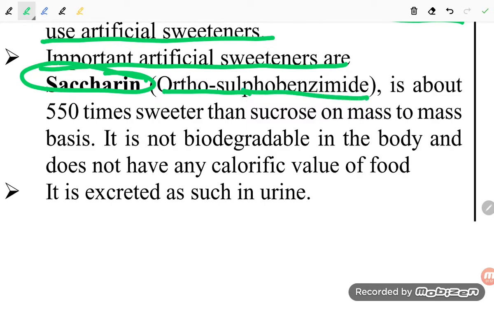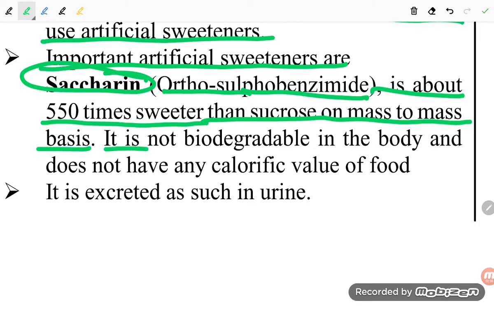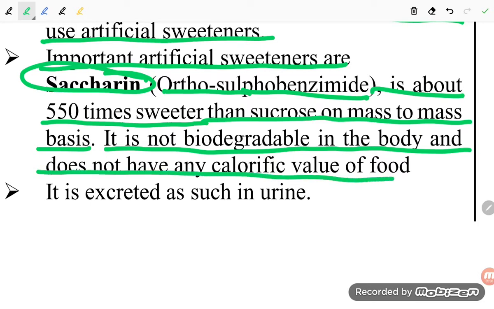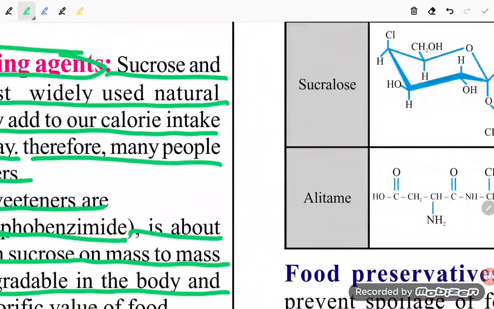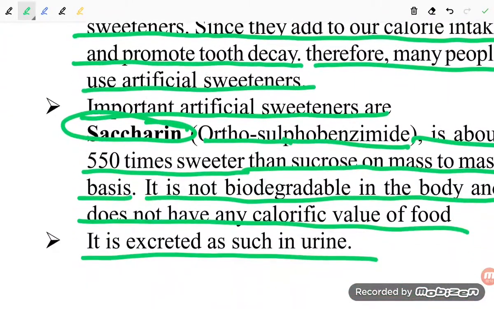orthosulfobenzimide. Orthosulfobenzimide is about 550 times sweeter than sucrose on a mass to mass basis. It is not biodegradable in the body and does not have any calorific value of food. It is excreted as such in urine.